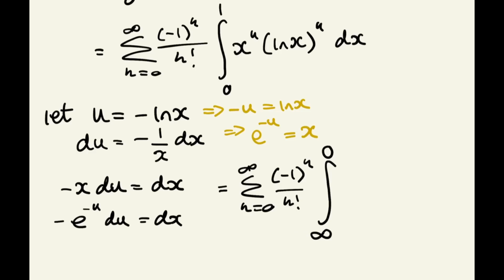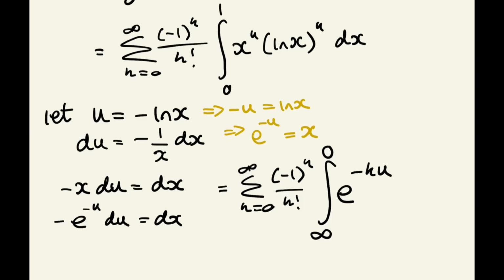Okay, so let's actually go ahead and do this substitution. So we've got the integral now from infinity down to 0 of now x to the k. Now what did we say x was? We said that x was e to the negative u. So we're going to have e to the negative ku, like so.